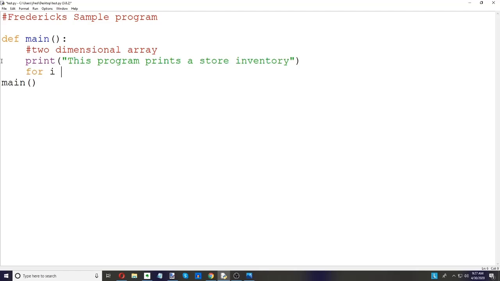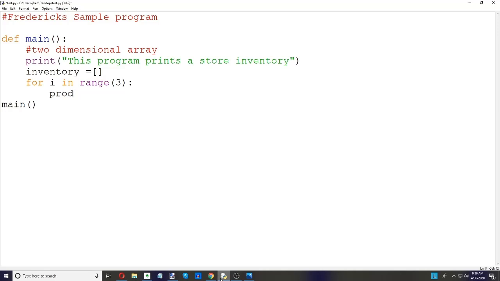So let's say for i in range, oh wait, we got to do one thing yet. Let's create a blank array. I don't know if we've ever done this before. What we're doing, yes we have. We've created blank lists. But now it's going to be a list of a list, which we're calling an array. And as I said, there is a specific array module in Python, but we're probably not going to use it. I think it's nice to do it with arrays. It's a nice simple way to do it, and it teaches you a lot about lists. So we're going to say for i in range 3.